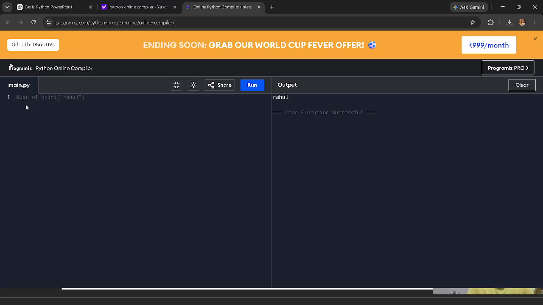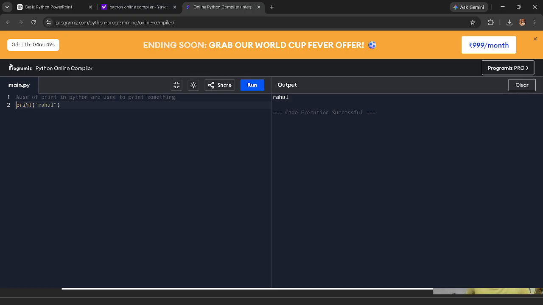Just like we can see here, we can write: the use of print in Python is used to print something. Okay, now print Rahul.